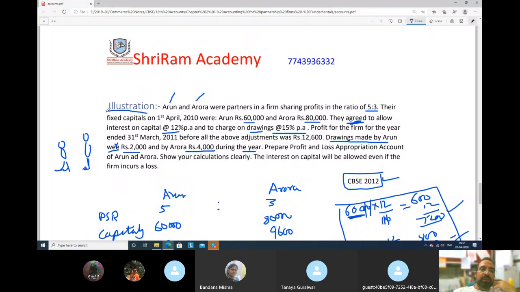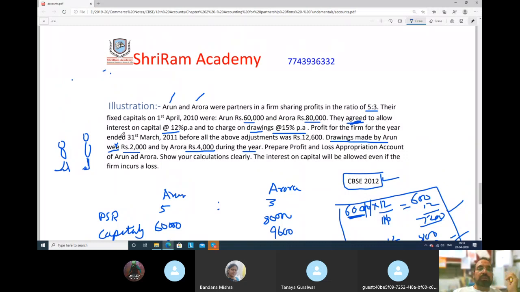See, this fixed capital thing, let me tell you, there are two types of capital accounts which we can maintain. One is fixed and another is fluctuating. This thing I will teach you tomorrow. This topic we are going to cover tomorrow. So let's not get into this right now. Okay. So we will do this tomorrow. So capitals are fixed on 1st April. Arun's capital 60,000, Aurora 80,000.